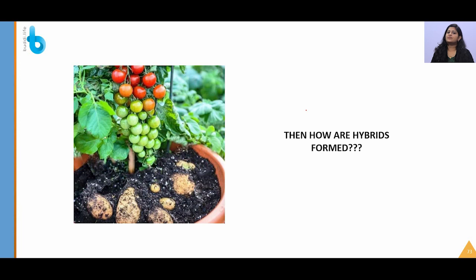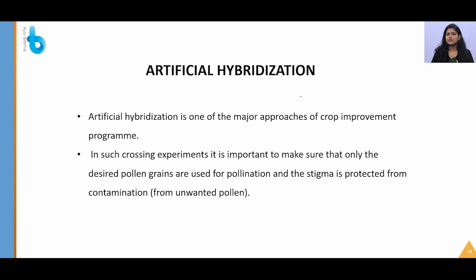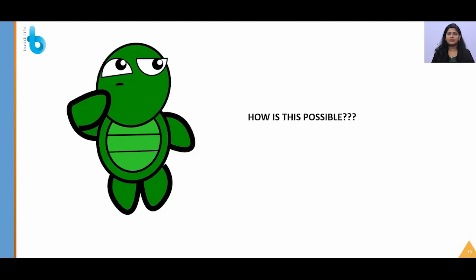So yes, if this interaction happens in nature, then many hybrid varieties are being produced now, right? So how are they produced? How are desired characters being transferred? It is by artificial hybridization. Artificial hybridization is nothing but we will not allow the unwanted pollen grains to fuse with our female gamete or our female plant, in order to prevent some unwanted characters. But how is this achieved? How are desired pollens made to fuse with the desired female gametes?